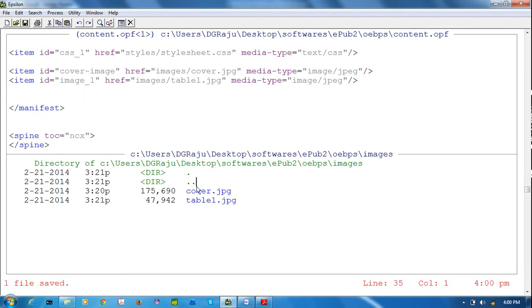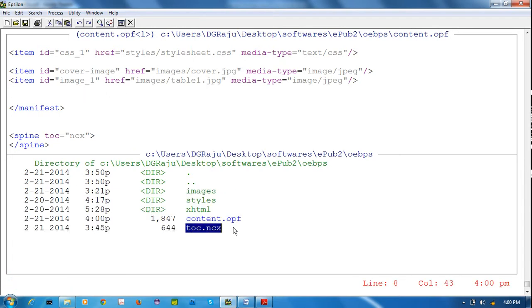Next, I have NCX files. I will explain NCX in next video, but I mentioned here. Item ID equal to NCX underscore 1. Otherwise, we have only one NCX only. That's why I am giving NCX. NCX is a single file. It contains only some navigation control of our XML file. Okay.